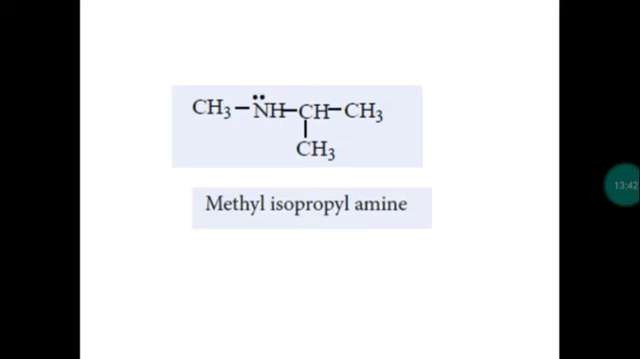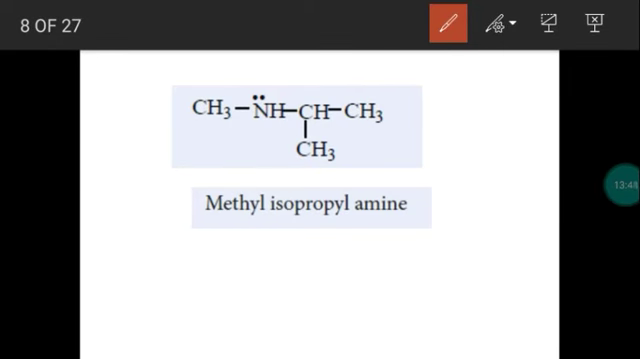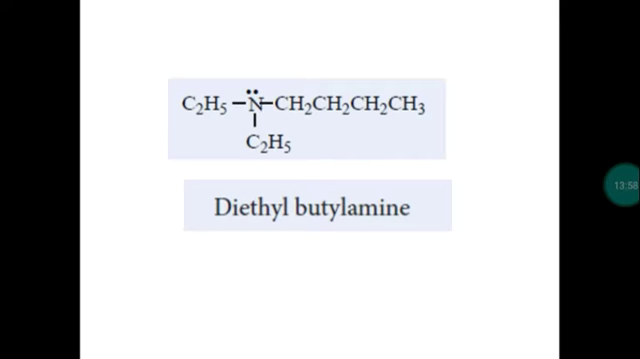Next, this is an example of a secondary amine. So 2 hydrogen atoms are replaced by 2 different alkyl groups. One is methyl, another one is isopropyl. So how will you write the name? Methyl isopropyl amine. That is the common name.